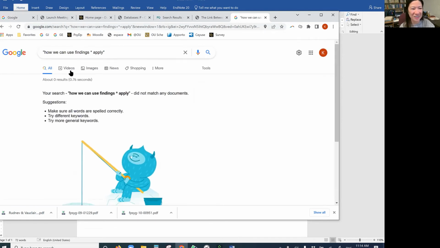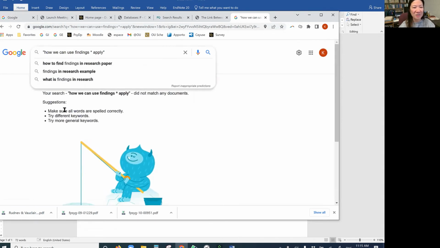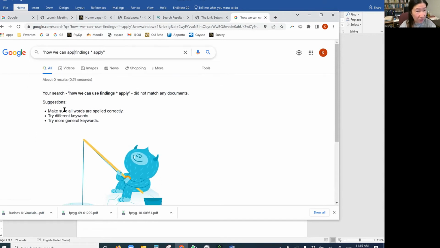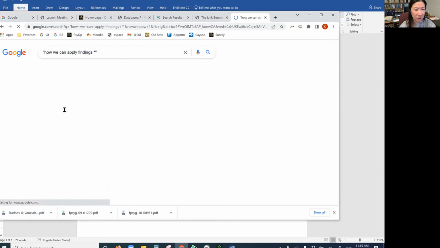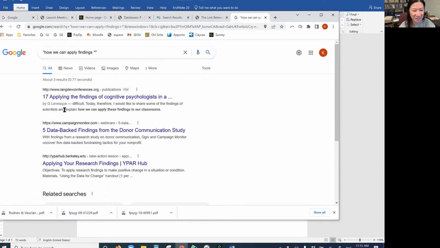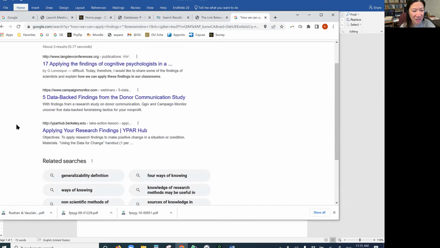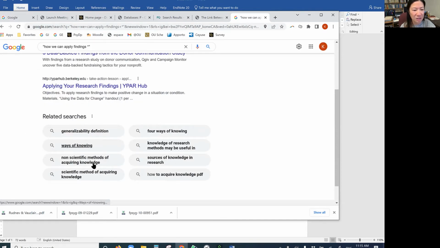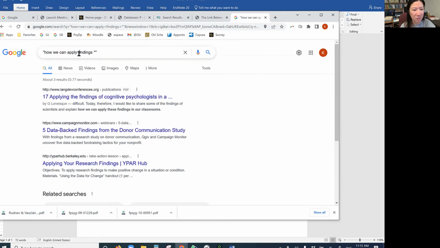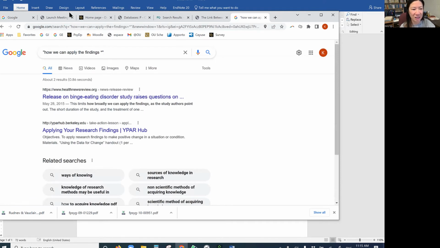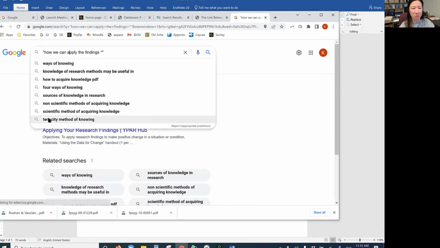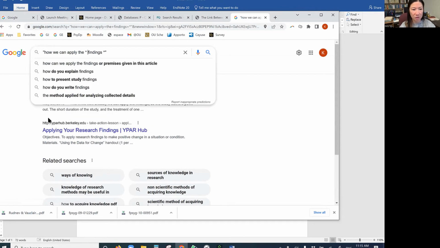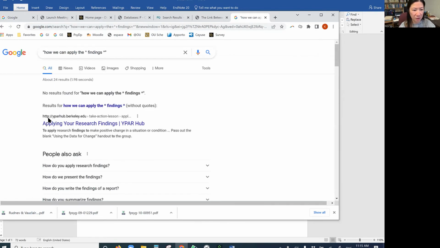Oh, no. So my English must be really wrong. How can we apply? Maybe how about this? How can we apply findings? Maybe better? Not so much. How can we apply these findings in a class? Maybe how we can generalize, but I still wanted to apply. How can we apply the findings? Still, no, it doesn't help. What about if I change here? Does it help? No, it does not help.